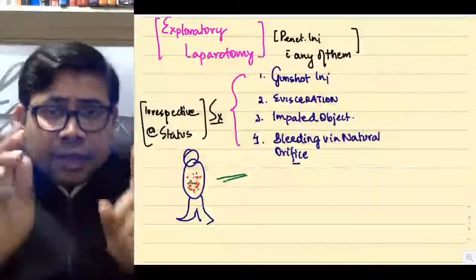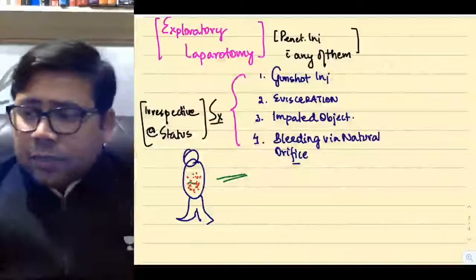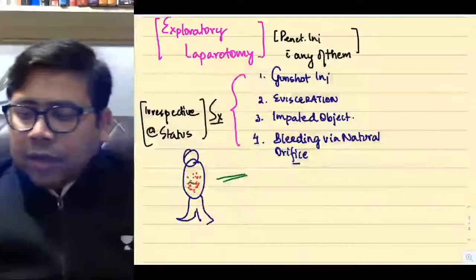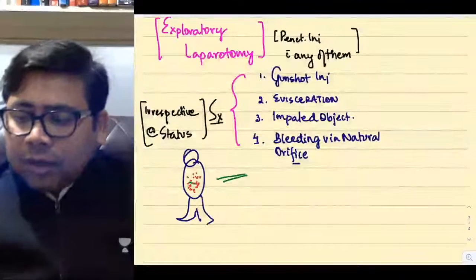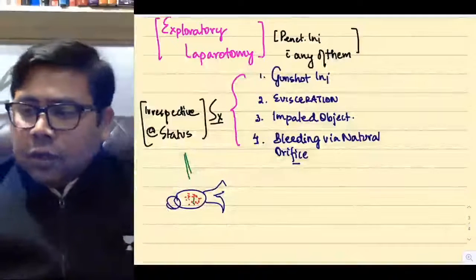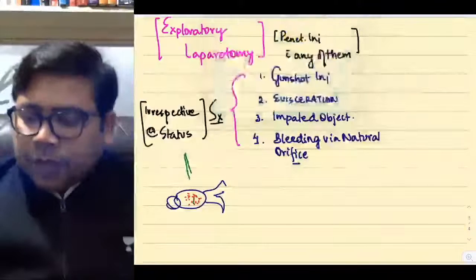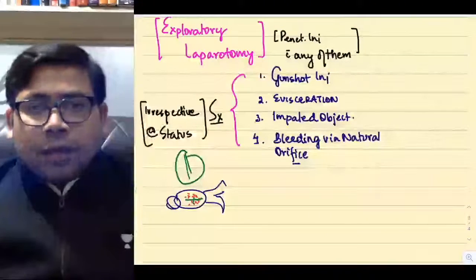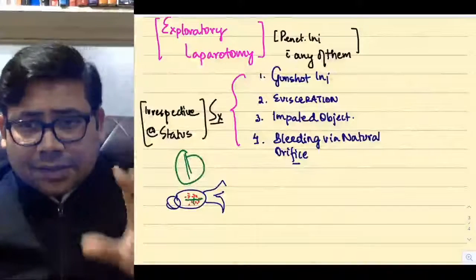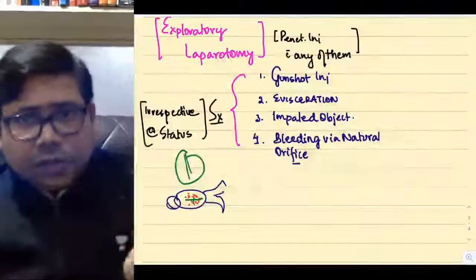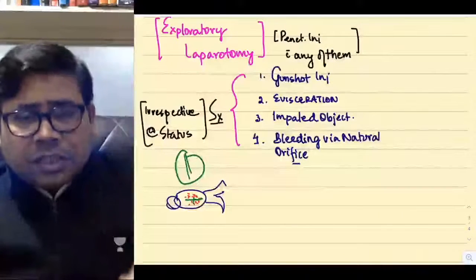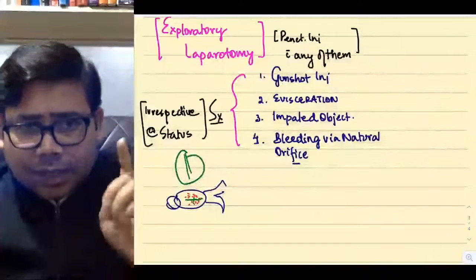Remember, any type of impaled object, you should take this patient to OT. And what do you do here? Under local or maybe you should induce proper general anesthesia, and then you should do a liberal midline incision, and you should take out the weapon and also look for other sites of potential injuries. Is that clear to everyone? Why in case of gunshot, why in case of evisceration, why in case of impaled object, why in case of bleeding orifice, surgery is given priority. Is that clear or no?